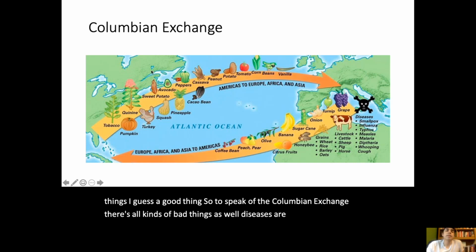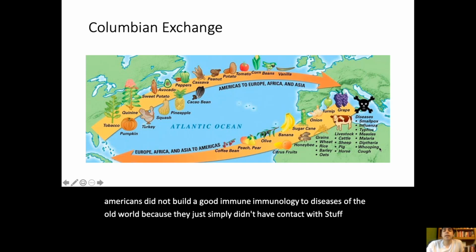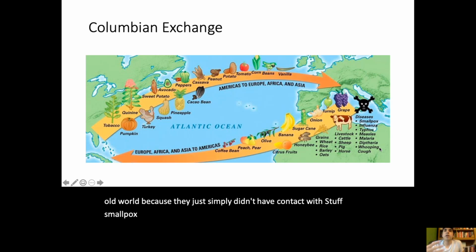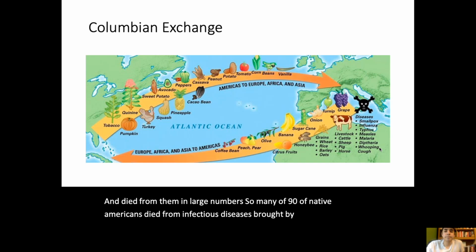Diseases are exchanged. Native Americans did not build a good immunology to diseases of the Old World because they simply didn't have contact with stuff like smallpox, typhus, and measles. And so they contracted all kinds of diseases from Europeans and died from them in large numbers. As many as 90% of Native Americans died from infectious diseases brought by Europeans.